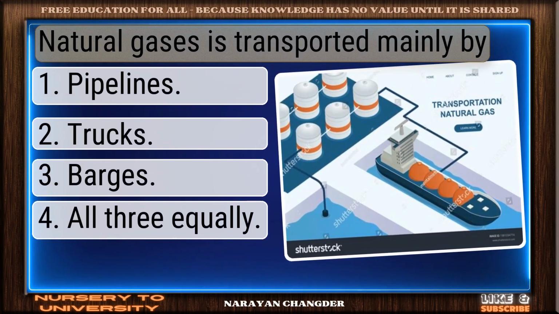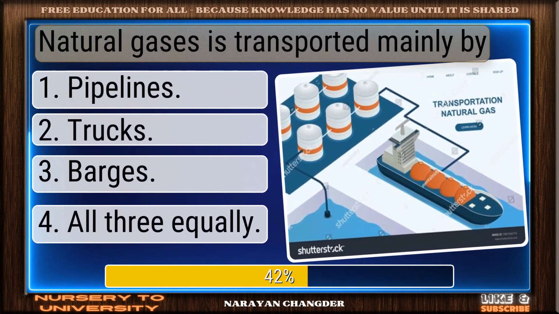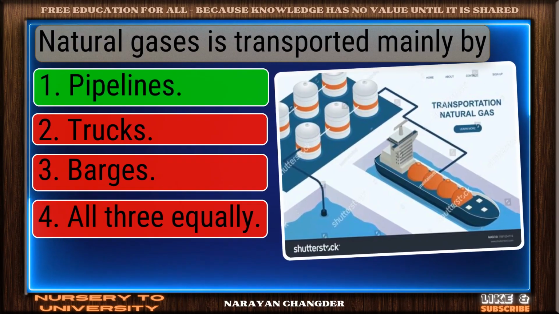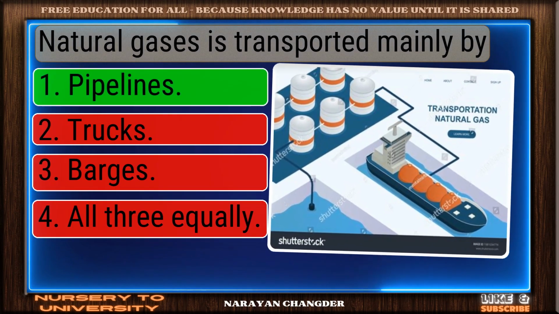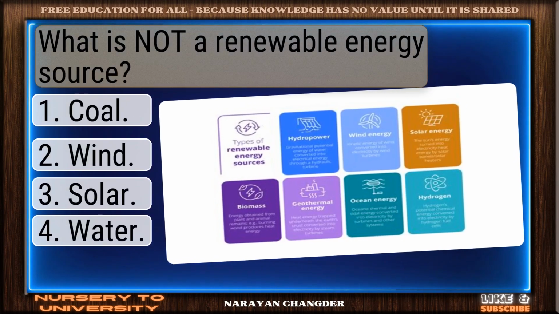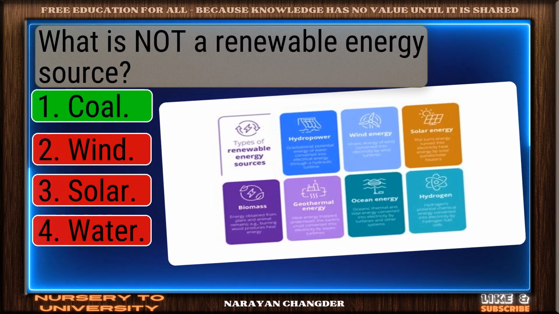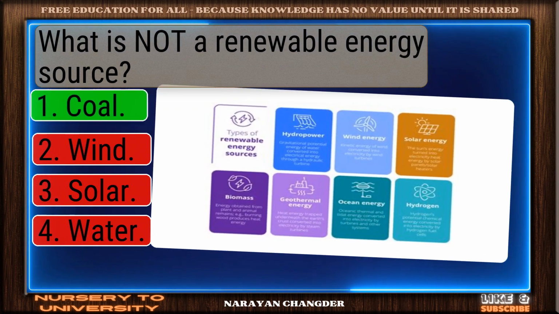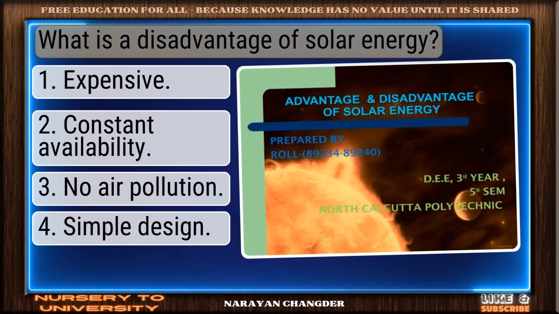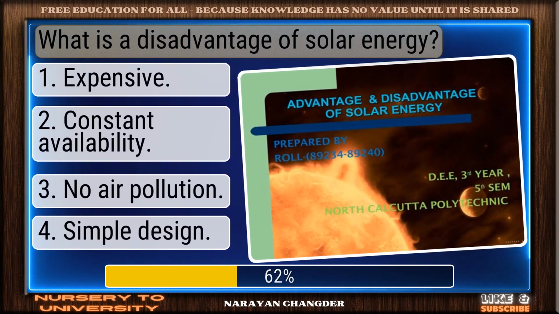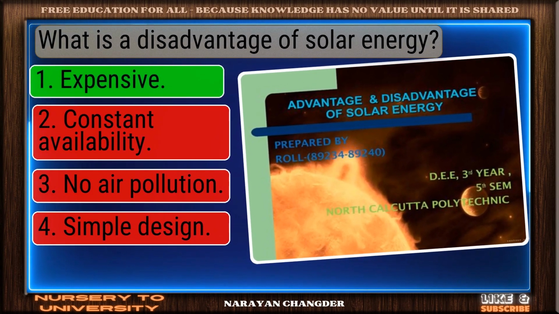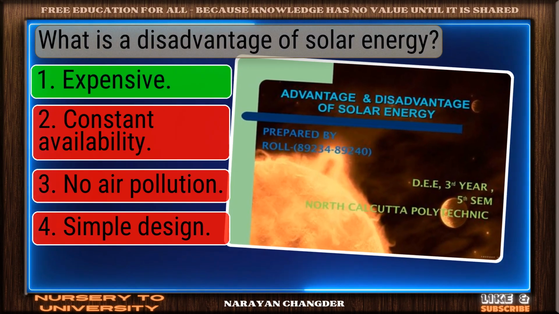Natural gases is transported mainly by. Perfect. Pipelines is the one. What is not a renewable energy source? Strong choice. Coal is right. What is a disadvantage of solar energy? Clear logic. Expensive is sound.